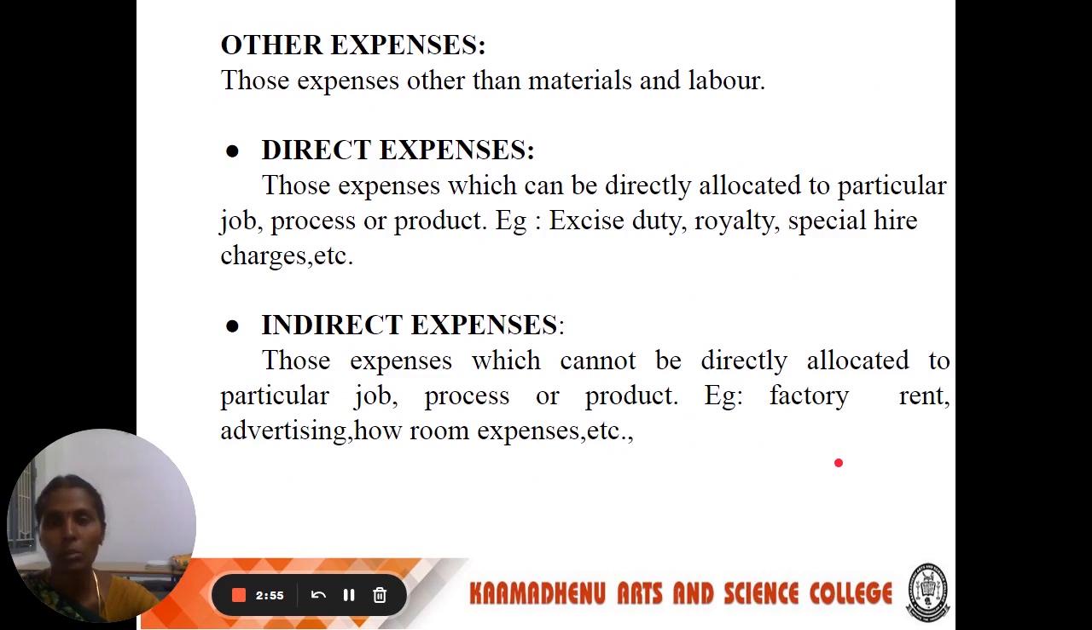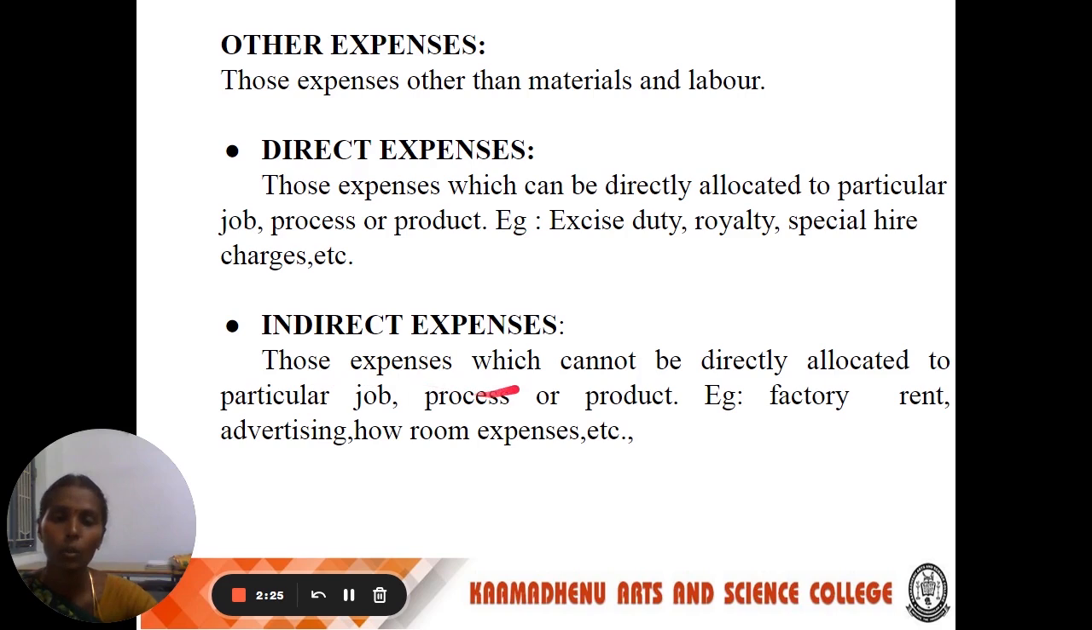Next we see about other expenses. Other expenses are those other than material and labor. The expenses incurred for the production process are called other expenses. Other expenses can be classified into direct expenses and indirect expenses. Direct expenses are those expenses which can be directly allotted to a particular job, process or product. For example, excise duty, royalty, special care charges, etc.